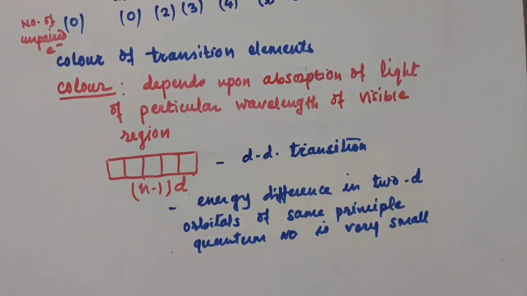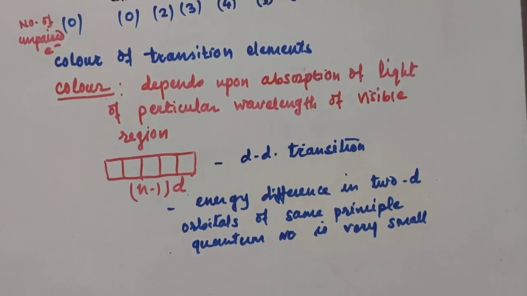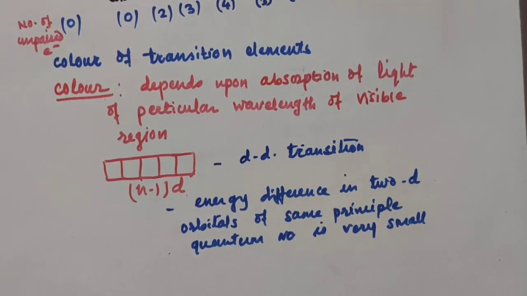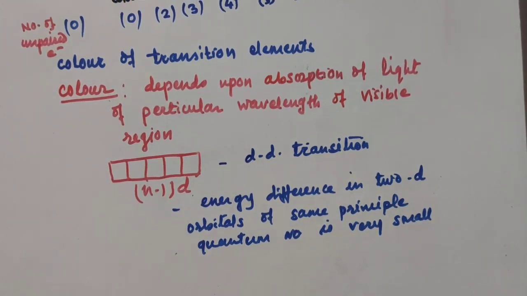The d-d transition of the same principal quantum number occurs because the energy difference between d subshells is very small, and the electrons can easily be promoted from a lower energy level to a higher energy level when unpaired electrons are present in the d orbital. These unpaired electrons absorb light of a particular wavelength from the visible region, and they appear colored.